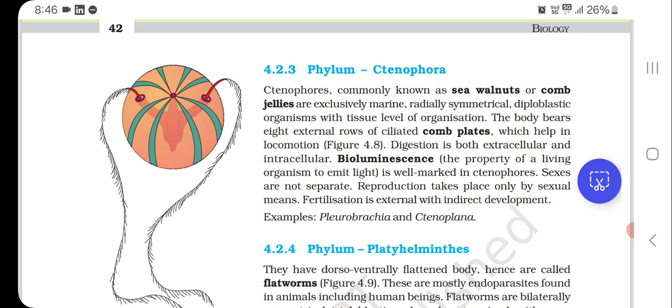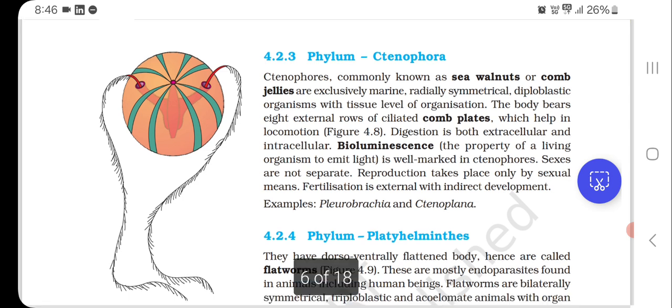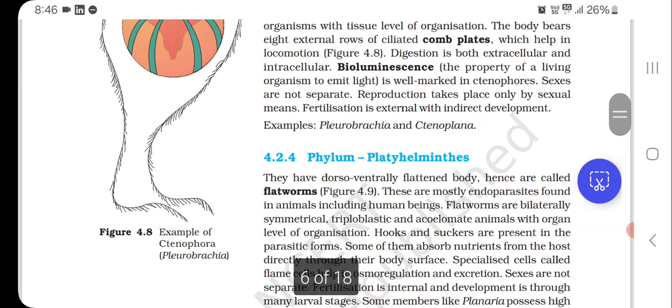Sexes are not separate. Reproduction takes place only by sexual means. Fertilization is external with indirect development. Examples are Pleurobrachia and Ctenoplana. Here is a diagram of an example of Ctenophora, that is Pleurobrachia.